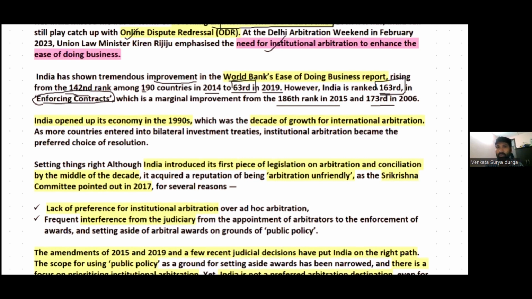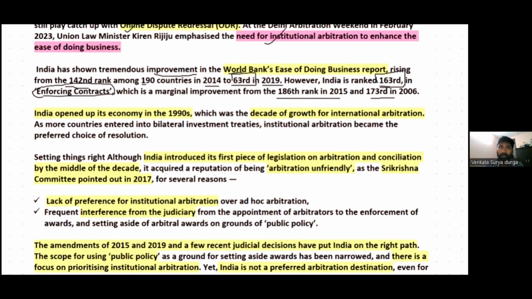India should focus on online arbitration systems so that it will improve the ease of doing business ranking for India, and it will also help in enforcing contracts in a more efficient and effective manner.